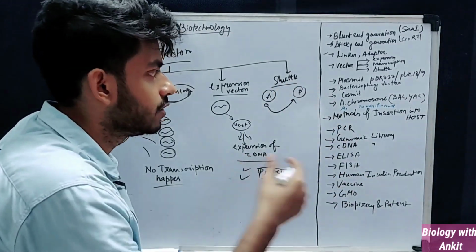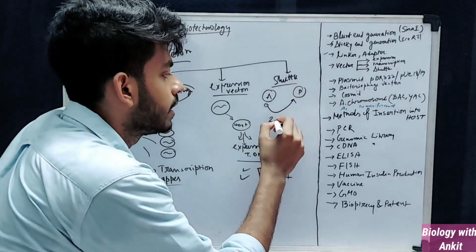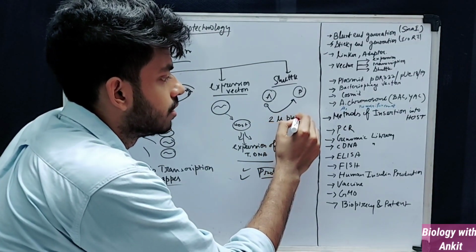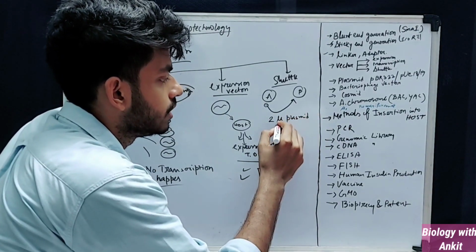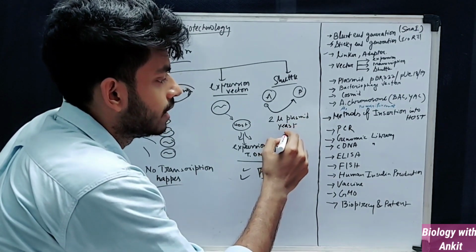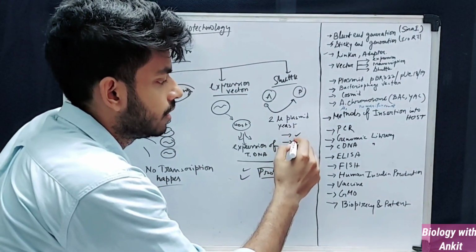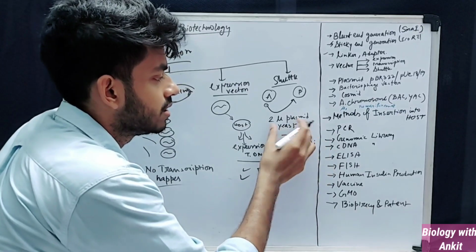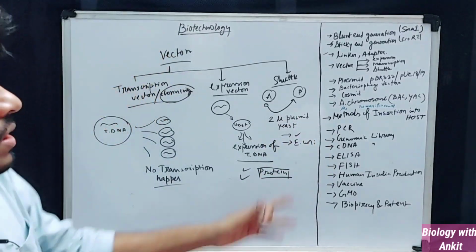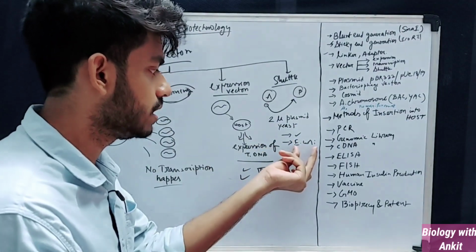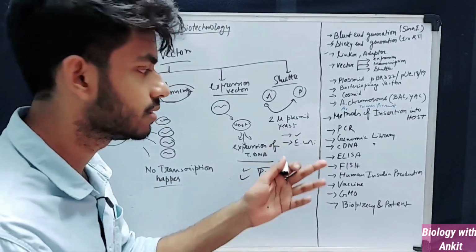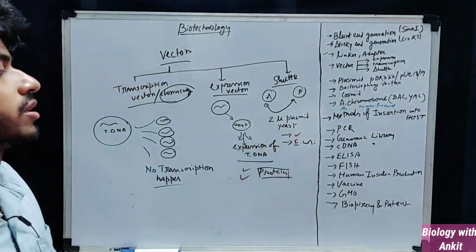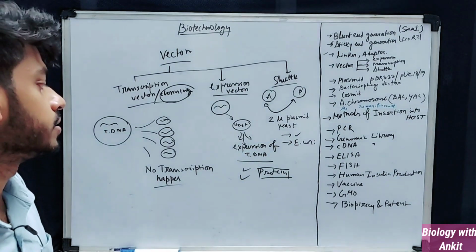Shuttle vectors can propagate in many species, just like the 2 micron plasmid of yeast, which can multiply in yeast and also in E. coli. Yeast is a eukaryotic cell and E. coli is a bacterium, a prokaryotic cell. So you can clearly see that the shuttle vector can replicate in both of the species. Okay.